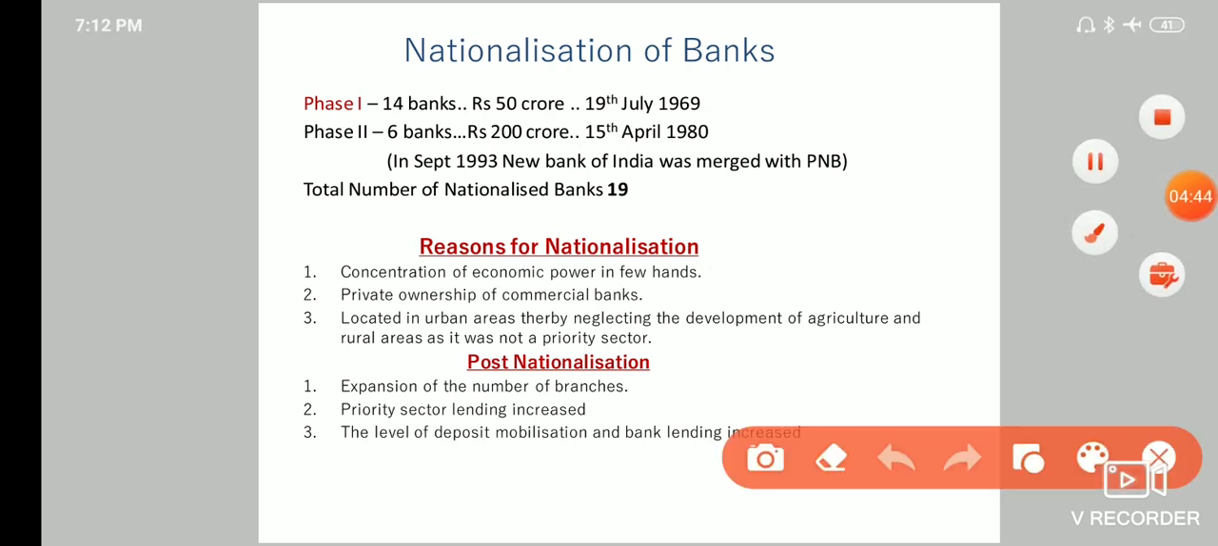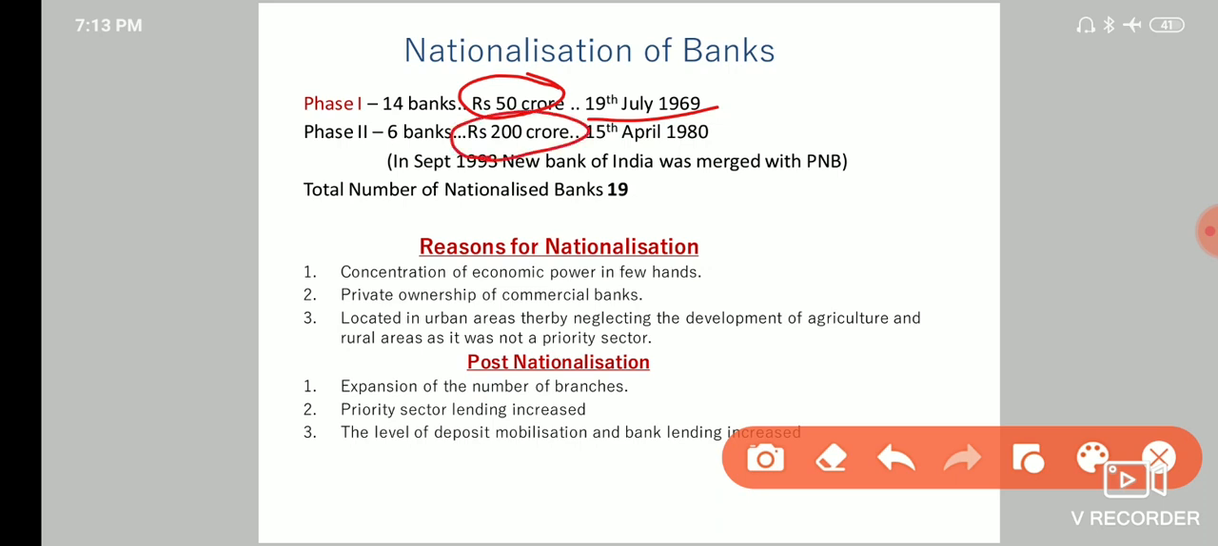So guys, as we discussed, 14 banks were nationalized in the first phase of nationalization on 19 July 1969. In 1969, those banks having deposits of more than 50 crores were nationalized. And in phase 2 of nationalization, that is in 1980, those banks having deposits of more than 200 crore were nationalized. And as I told you earlier, in September 1993, New Bank of India was merged with Punjab National Bank. So the total number of nationalized banks is 19.